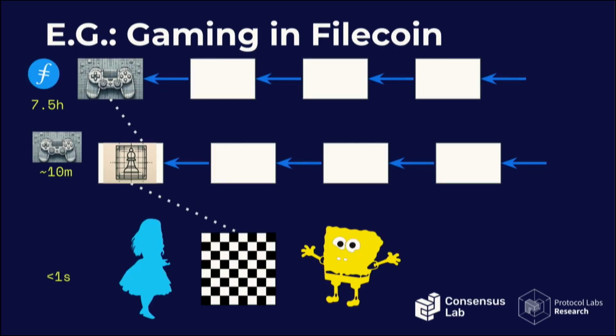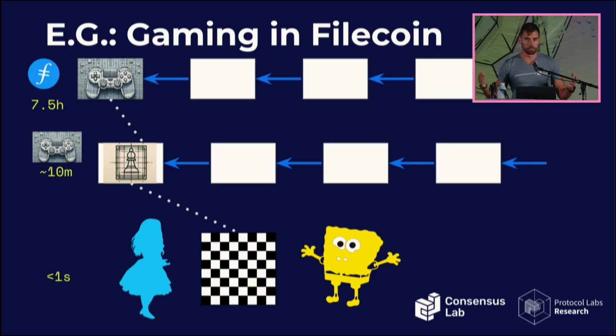So what 7.5 hours means, for an example of a gaming platform, would be, if you're launching this gaming platform and you have multiple games, you do not want your users to have to wait 7.5 hours every time they want to buy a game. So maybe what you can do is something like a subscription-based system where a token is issued and they only have to wait 7.5 hours the first time that they join the system, and then you have an L2 for multiple games.